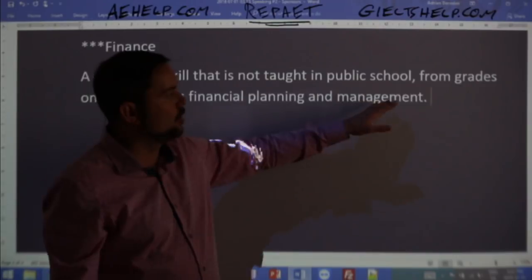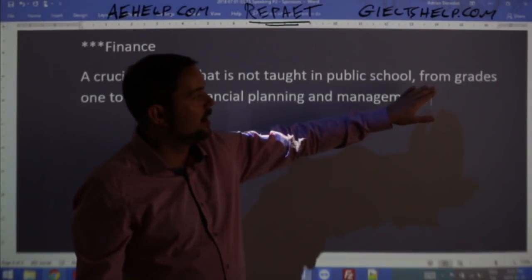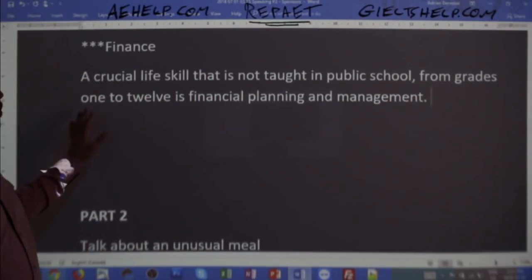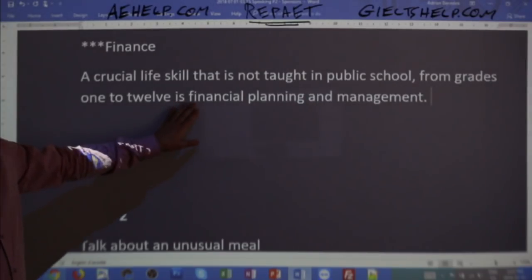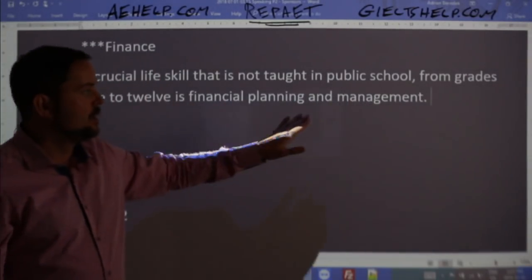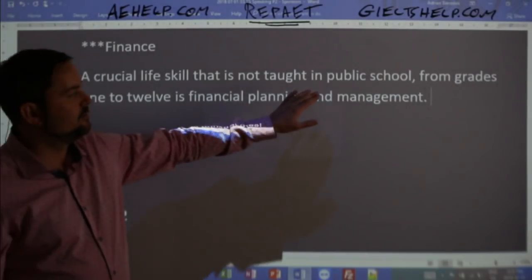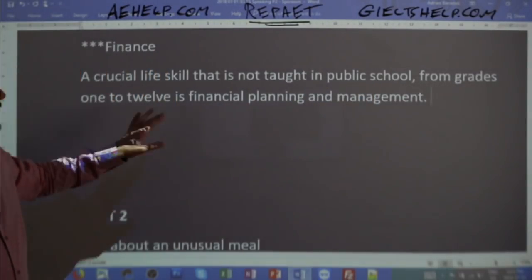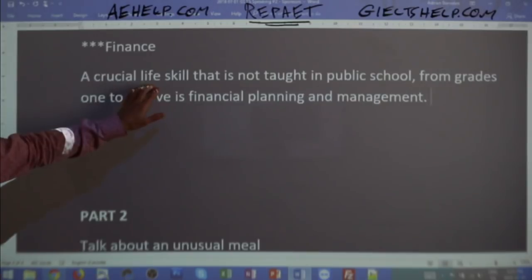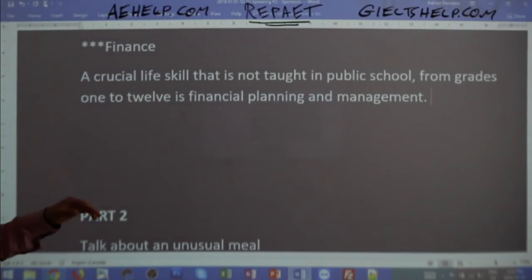In fact, I go into quantitative description here, from grades 1 to 12, is financial planning and management. So right away, I give my answer, I give my parameters, and I give the idea that I'm clear about the question. So just repeat after me.